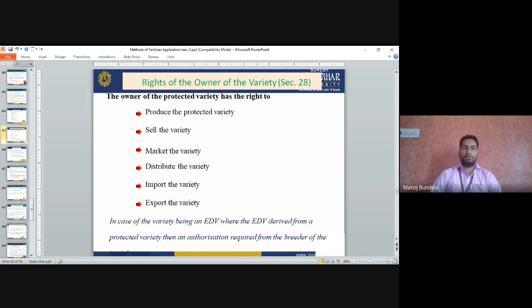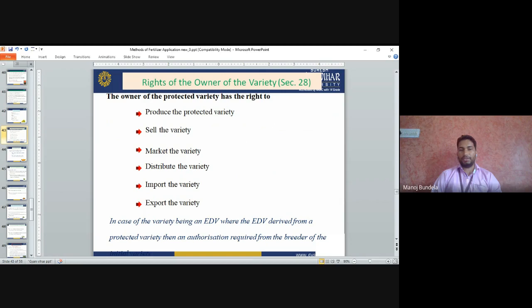Rights of the owner of the varieties, Section 28: the owner of a protected variety has the right to produce, sell, market, distribute, import, and export the protected variety.